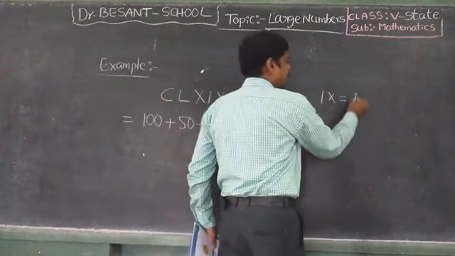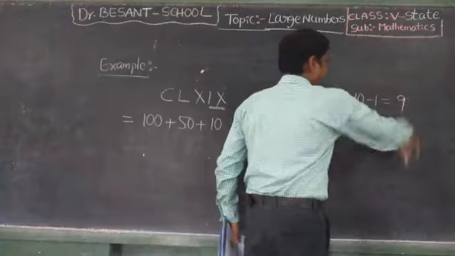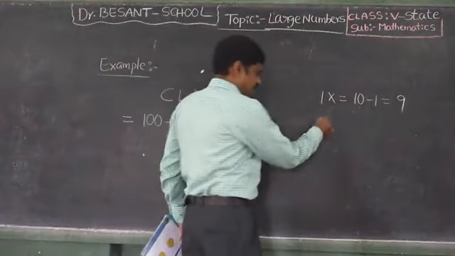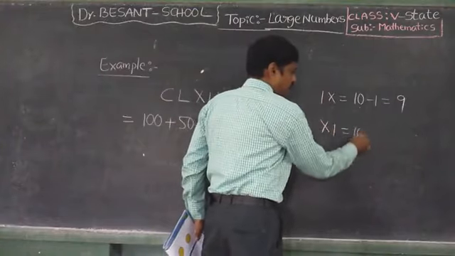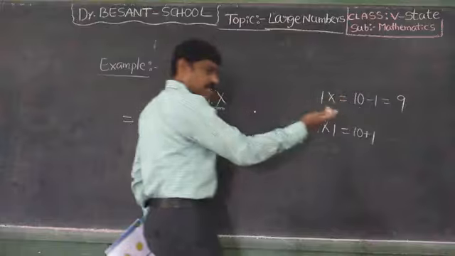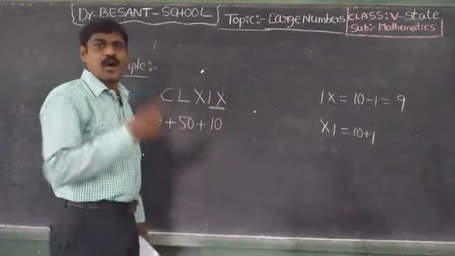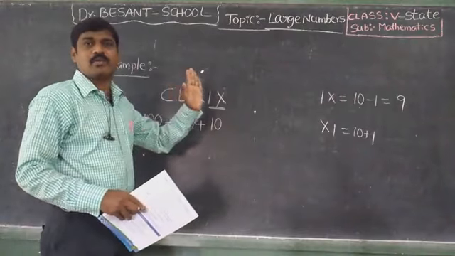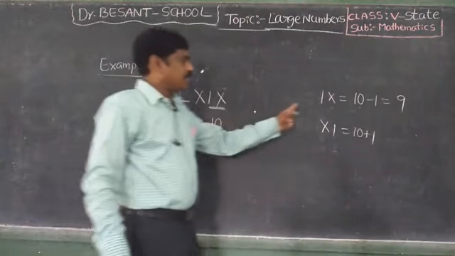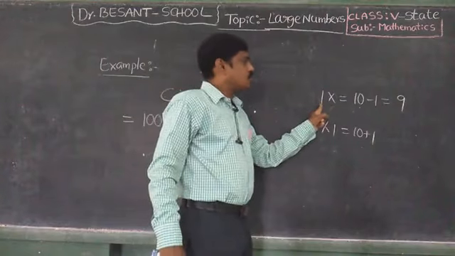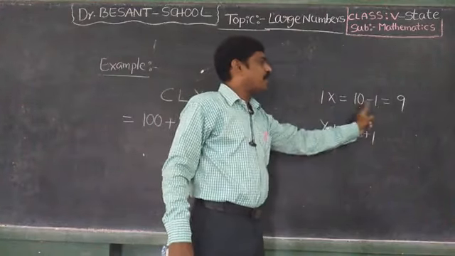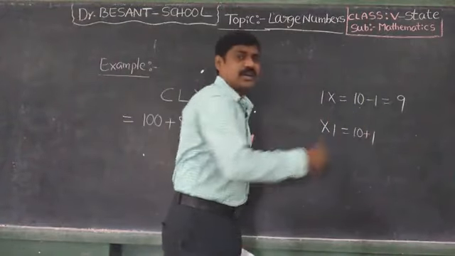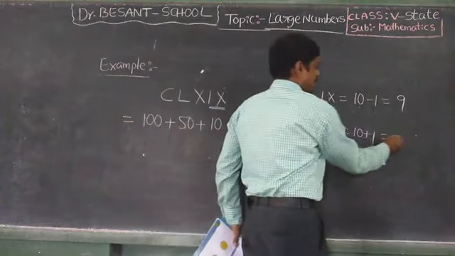IX, that means 10 minus 1, that is equal to 9. Okay. See, XI, that is equal to 10 plus 1. If I is on the right side, we have to add 1. If it is on the left hand side, we have to subtract 1 from 10. See, I here, so we have to subtract 1 from 10. 10 minus 1, 9. I on the right side, add 1: 10 plus 1, it will become 11.